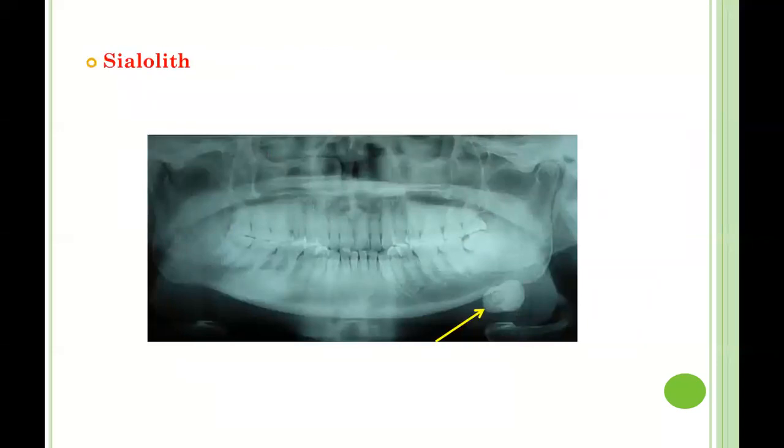It was again an image-based question in which a diagram of a sialolith was given. A sialolith is a calculus within the salivary gland. If a calculus is present in the salivary gland, then saliva will be trapped in the gland and it may cause painful swelling and inflammation of the gland.